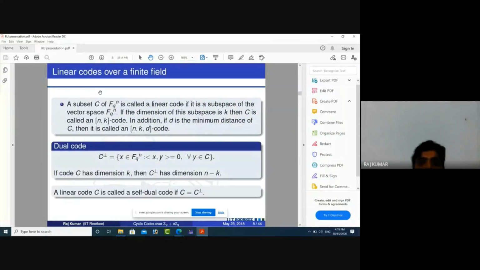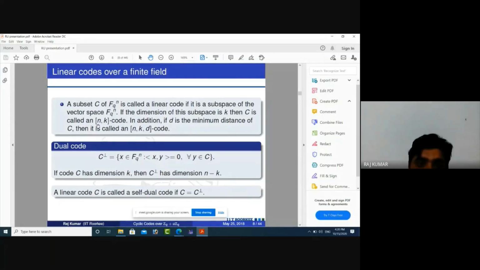Now I am defining linear codes over a finite field. We know from linear algebra that F_q^n is always a vector space. So we can define a linear code as a subspace of F_q^n. We know that every subspace has a dimension, so this code C also has a dimension. If the dimension of this subspace is k, then C is called an (n, k) code.